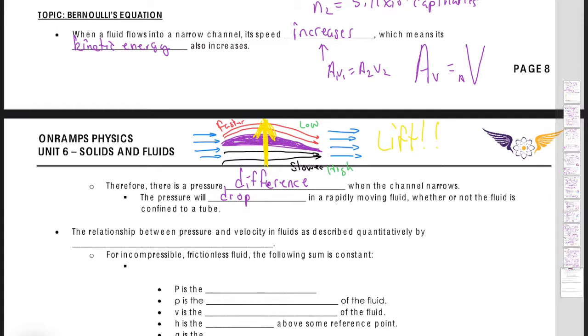And that's why airplanes are able to lift off, right? Spoilers on cars are the opposite of this, right? So imagine taking this diagram I just drew and flipping it over, which creates a down force.